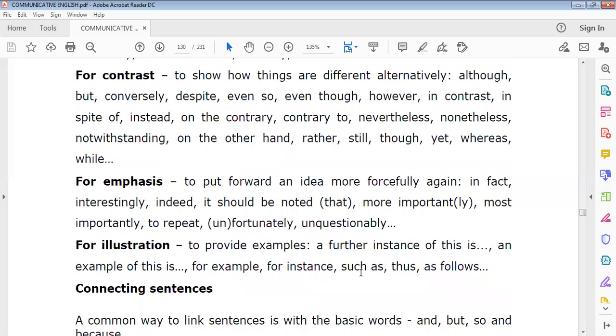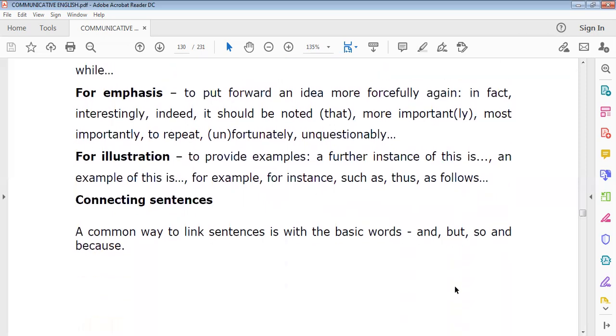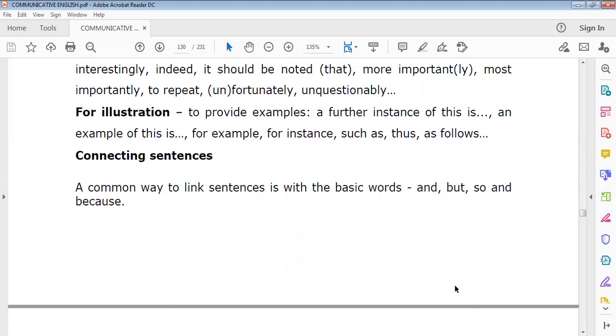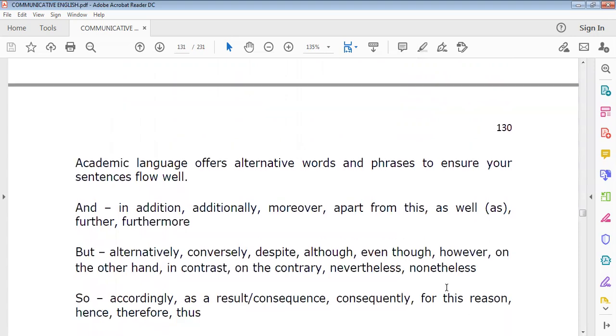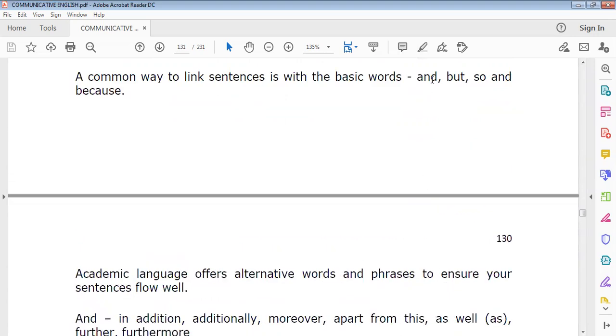Then illustration, to give examples: for the instance of this, an example of this, for example, for instance, such as, thus, as follows. These are all the words used for illustration. Then for connecting sentences, the common way to link sentences is with basic words: and, but, so, or, because. For two or more sentences, you connect using and, or, but, so, because.